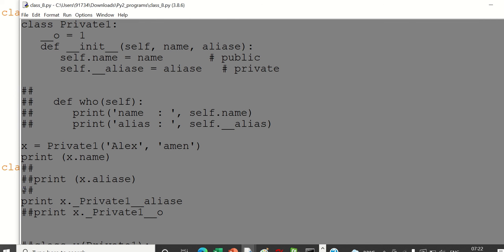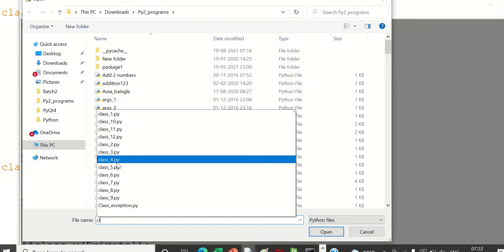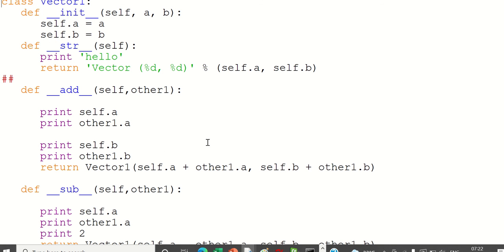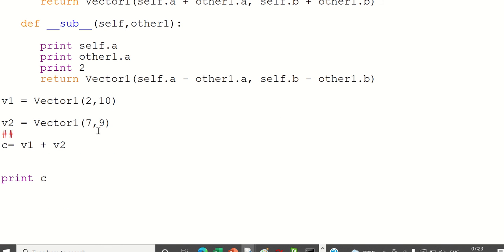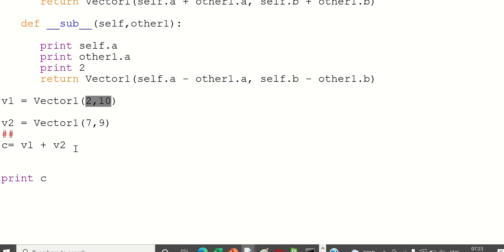Next one. I think this is operator overriding. This is not important, but I will share this code. I'll just tell you the gist of it. Here I am calling a function. I'm creating an object. The moment I create this object, this init is there and it will get executed. Then I am trying to add the object v1 and object v2.